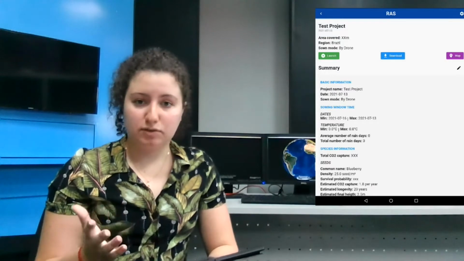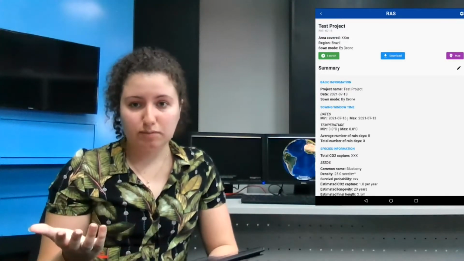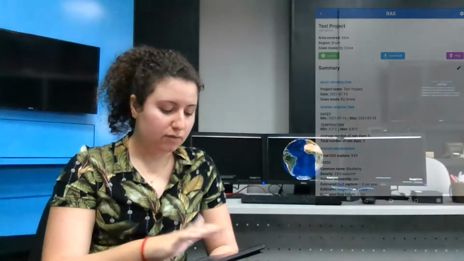Download and map buttons will be implemented later for downloading the information and also to show the map without needing to edit. If we hit launch, our project will start on Liquid Galaxy and will display a polygon to represent the area and also the markers where the seeds will be put.